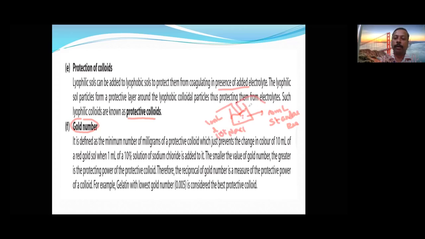To prevent that coagulation, the number of milligrams of protective colloid required is called the gold number. Understood? The higher the gold number, the lower the protective power. Gelatin has the lowest gold number. Very important: the best protective power is shown by gelatin. The lower the gold number, the better the protective colloid. Now let us see the next topic.